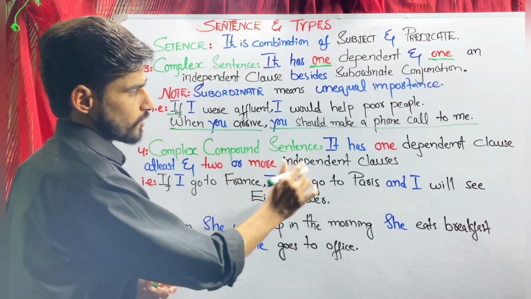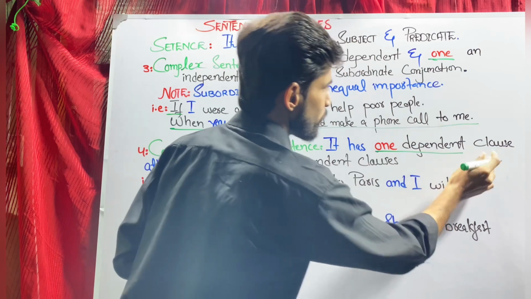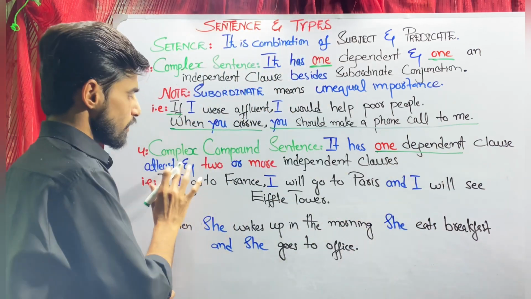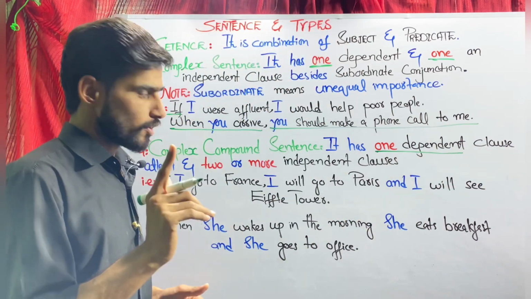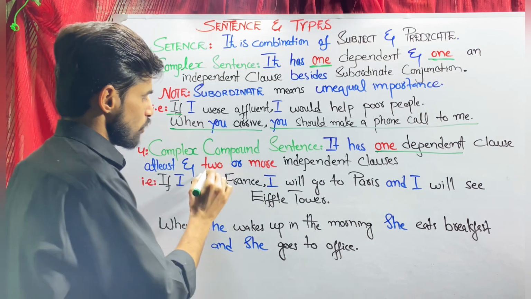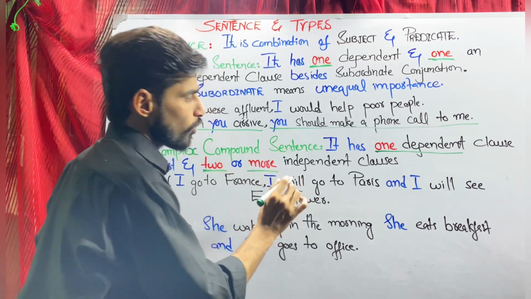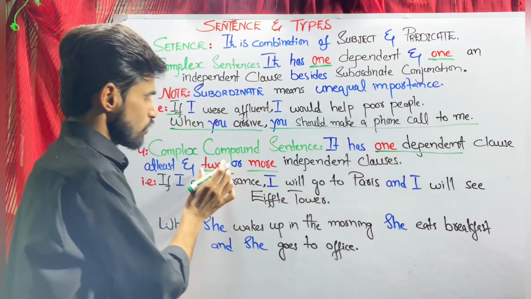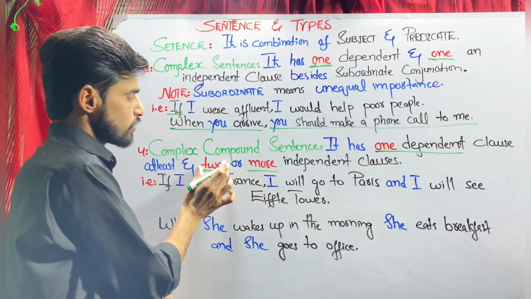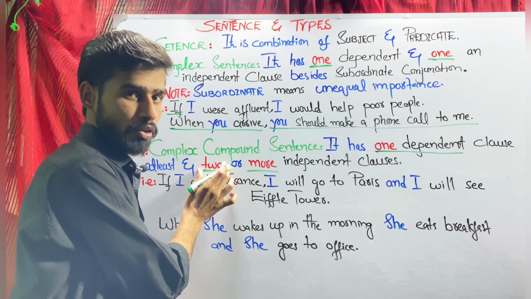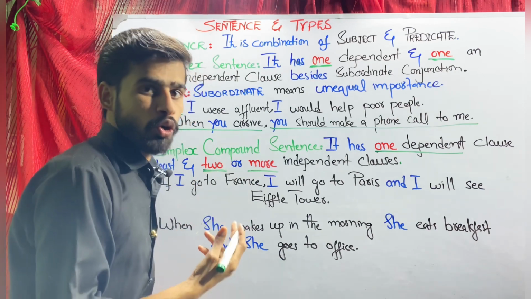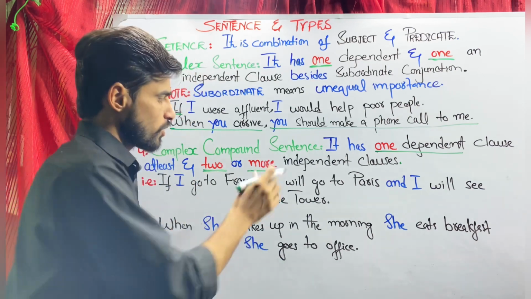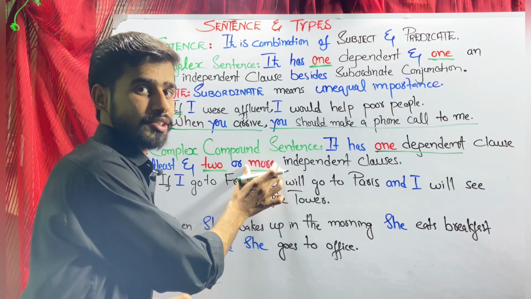A complex compound sentence has at least one dependent clause and two or more independent clauses. After the dependent clause you put two independent clauses, and you can put more than two independent clauses as well.